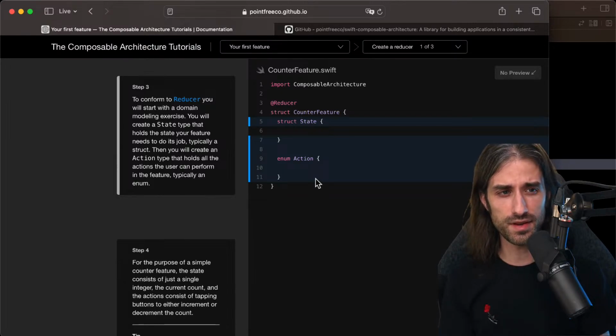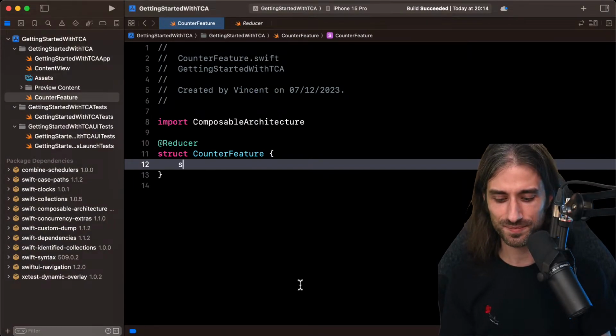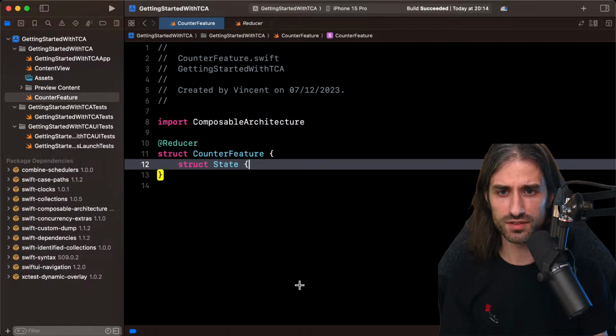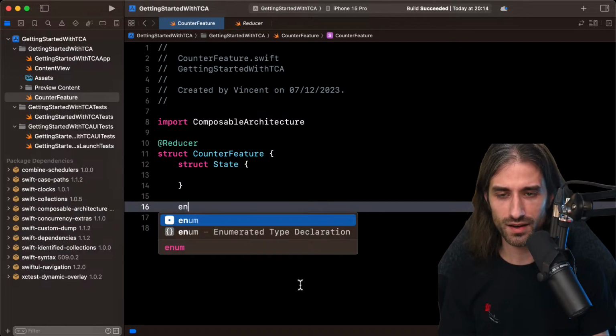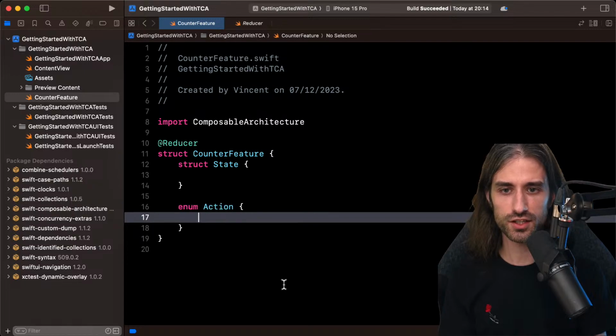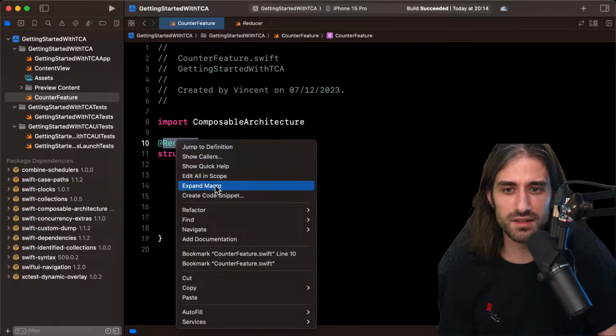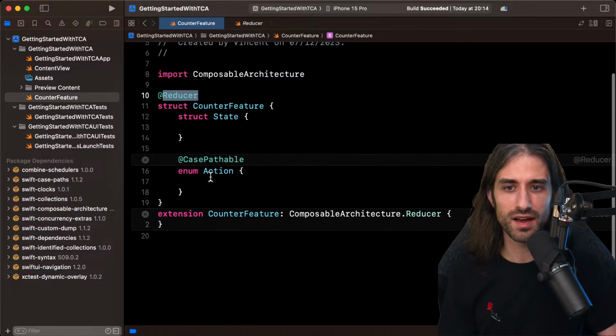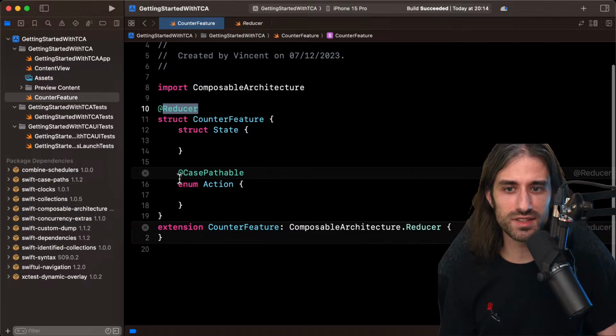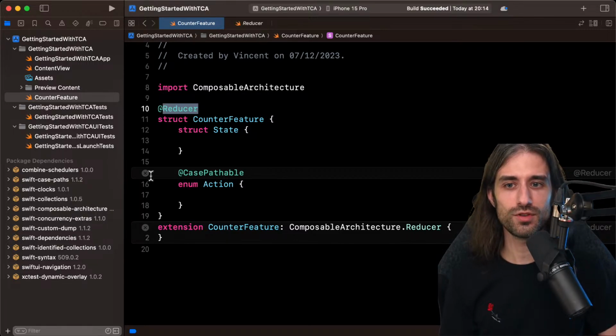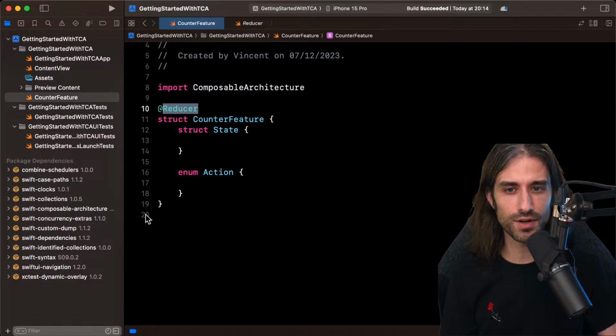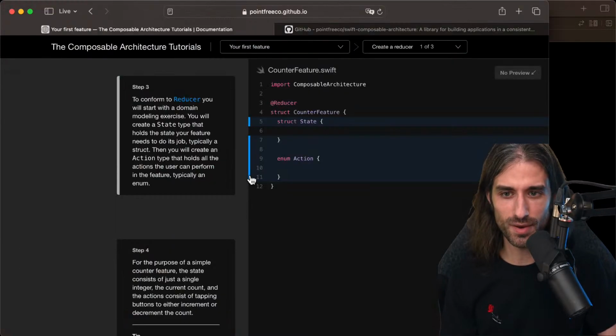I think they will show us the increment and decrement, and maybe we will try to do the reset to 0 as an exercise. We'll see. But for now, let's just create the first struct, which is going to be the state, and then the enum, which will be the action. We'll see if the macro expands. You can see that now it adds the CasePathable macro to the enum Action. So the Reducer macro is doing indeed more than one thing. Okay, let's go back to the tutorial.